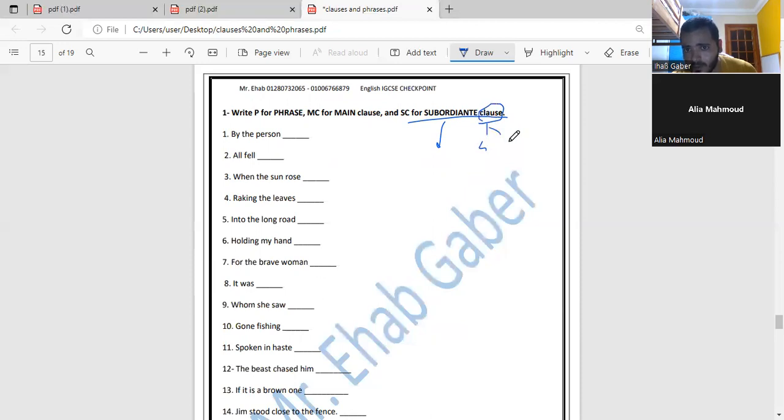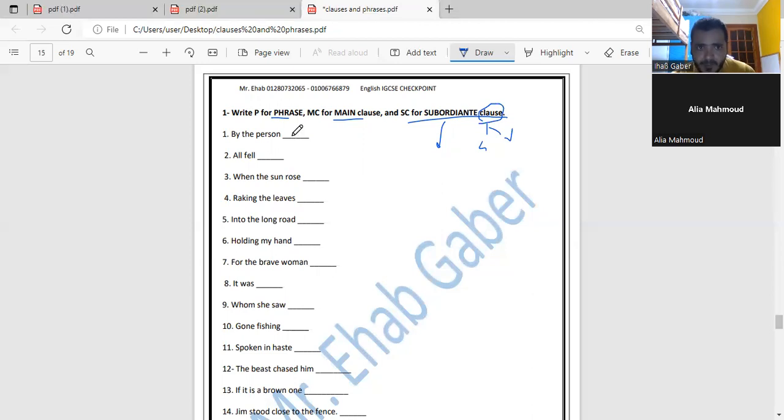Yes? Yes. The subordinate clause cannot come alone, and it starts with a connective. And the main clause can come alone. It doesn't include a connective, and it has a subject and a verb. But the phrase, I told you, could be subject alone or verb alone, but not both subject and verb together. Now read number 1 and tell me.